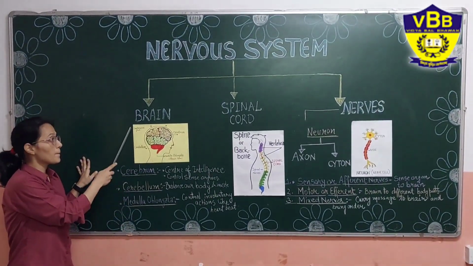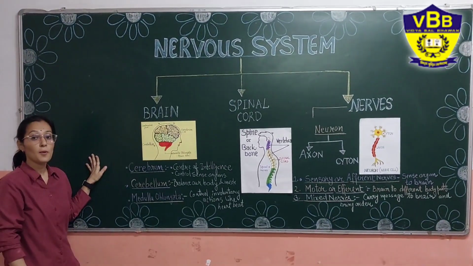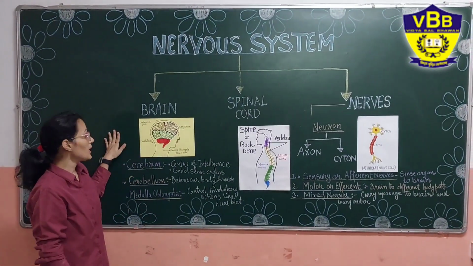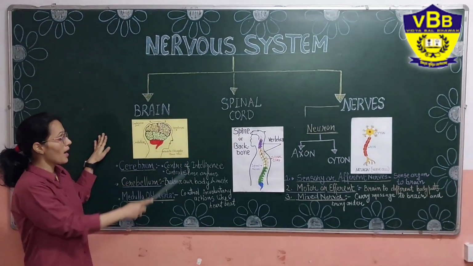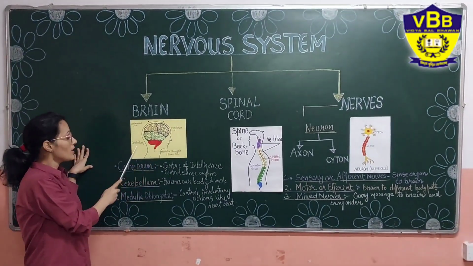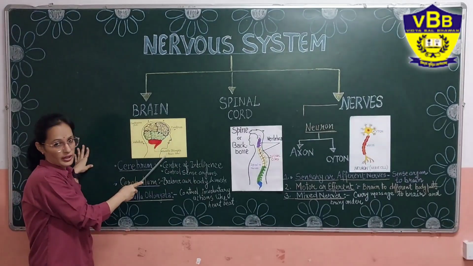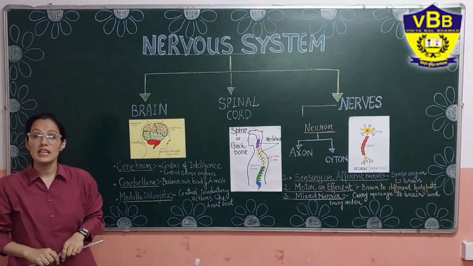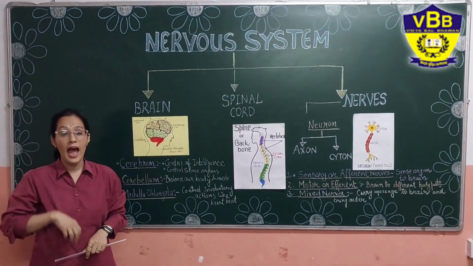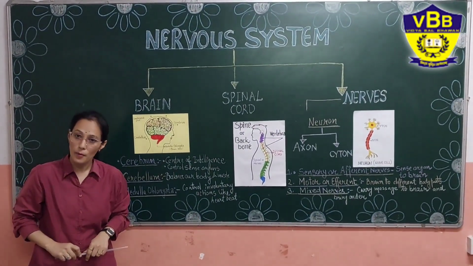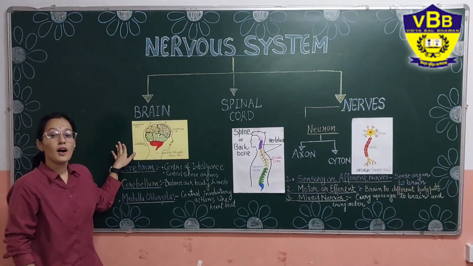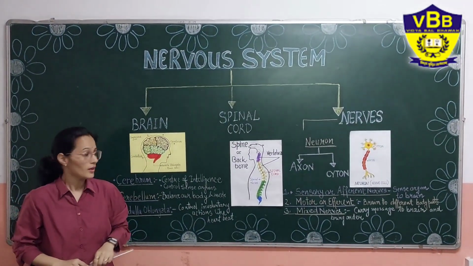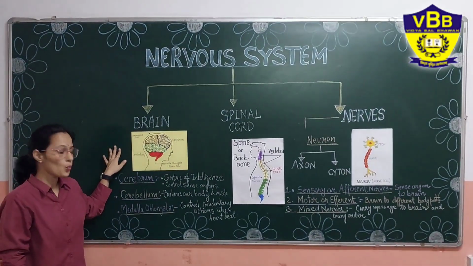First of all, brain. As you all know, the brain is the most important part of our nervous system. The brain comprises mainly three parts, that is cerebrum, cerebellum and medulla oblongata. What is the function of the brain? The function of the brain is to receive the message from different parts of the body and to give orders to different parts of the body. The brain is a walnut-like structure. It is pinkish grey in color. So let's study its parts one by one.